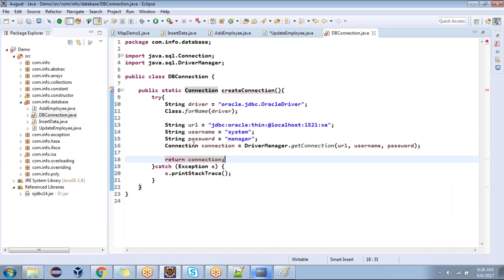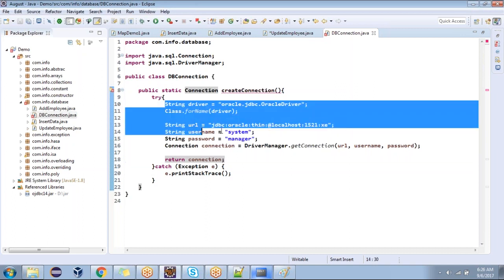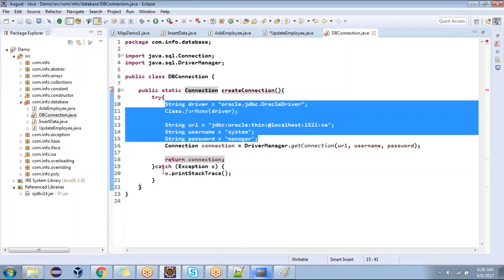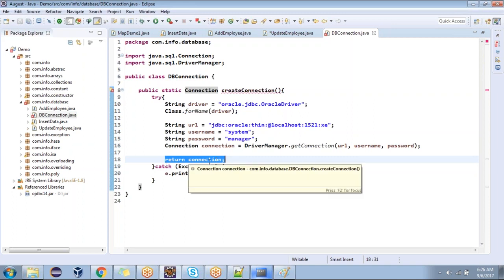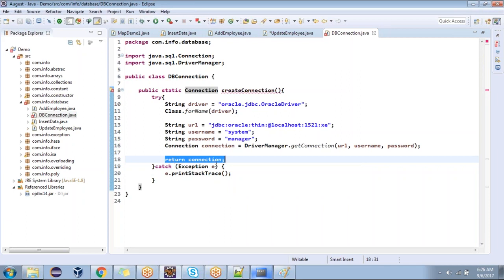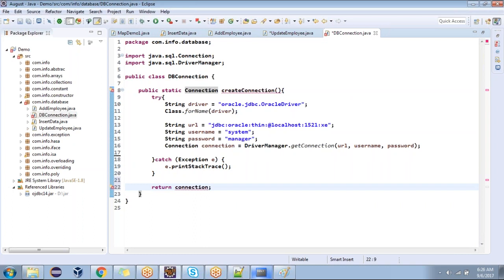It will not work because suppose there is an exception in this line, control will go to the catch block. Yes or no? When the control goes to the catch block, do you think this return statement will execute? No, it will not execute. But the actual method is trying to return a connection, so the return connection must be at the end, after the catch block.